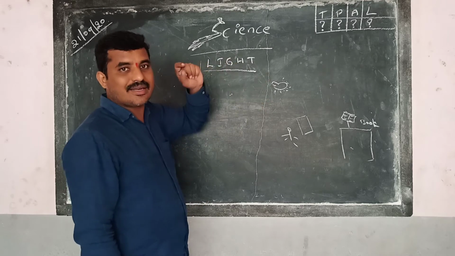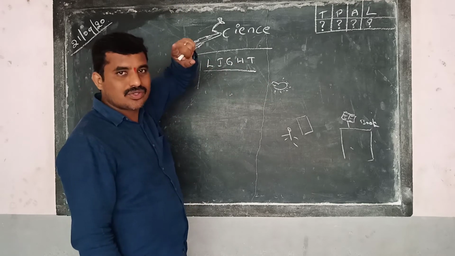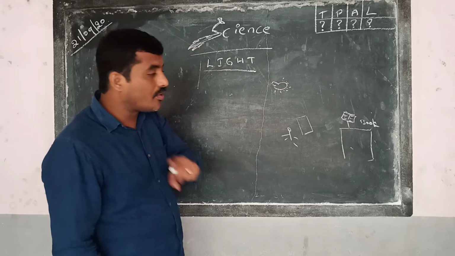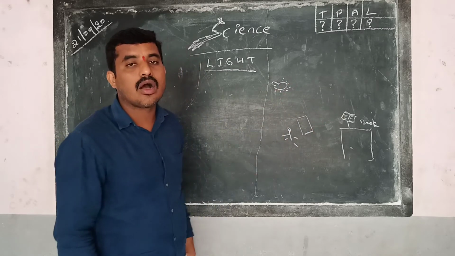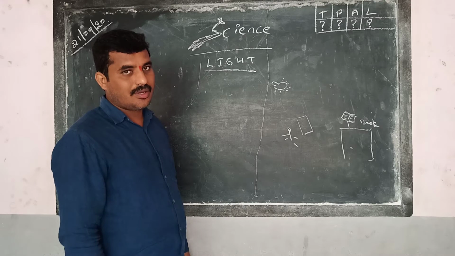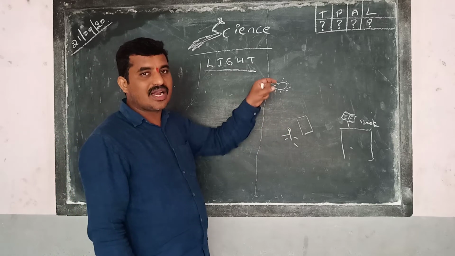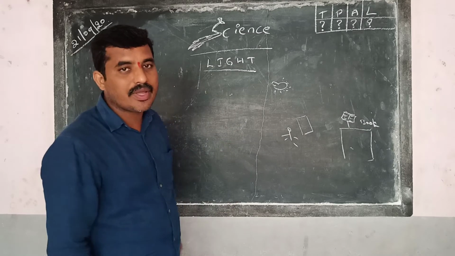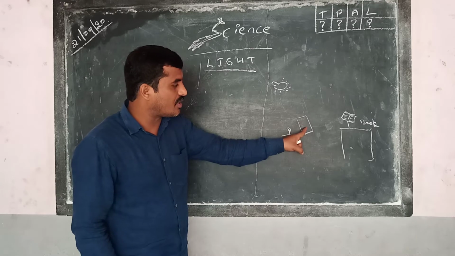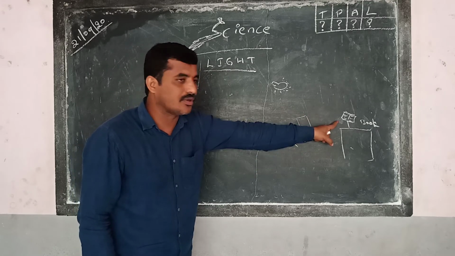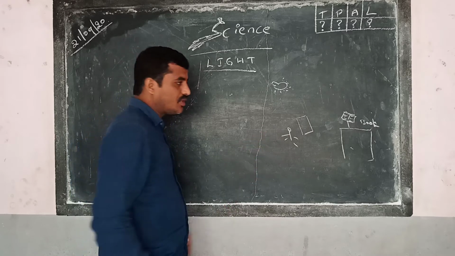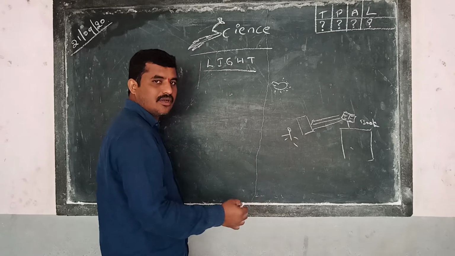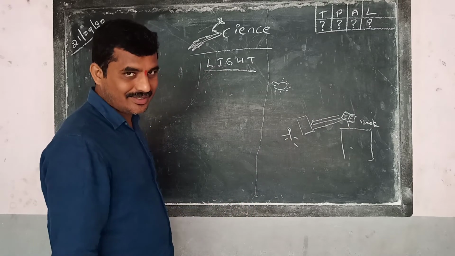Light is there. The bulb is glowing. You switch it on and the bulb is glowing. Light is there in the room. But even though you are not able to see the book, why? It means it is not only light. If the light is there, we can see the object, but something else should happen. The pad is not allowing us to see the book. This means it is not allowing something to come from the book to our eyes. What is that something? Obviously, light.